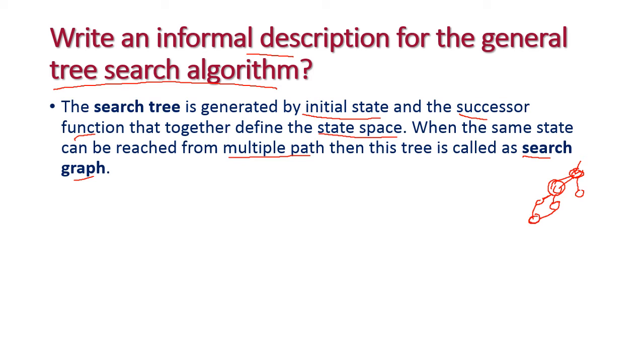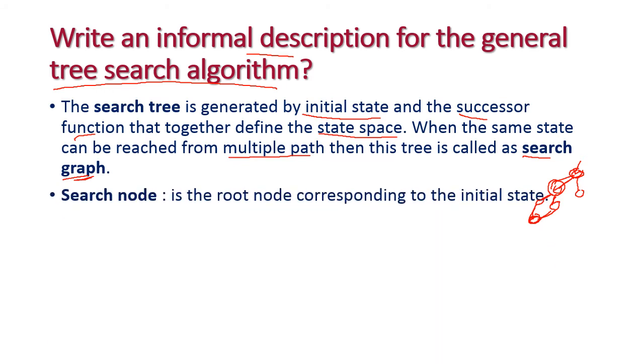This is the current state, but to reach this current state we are having multiple paths. So if we get multiple paths to reach the same state, then this is called a graph.